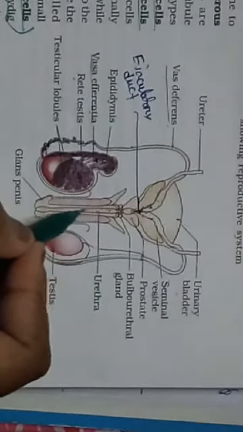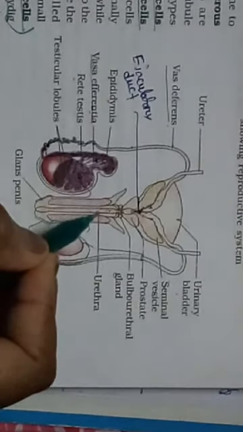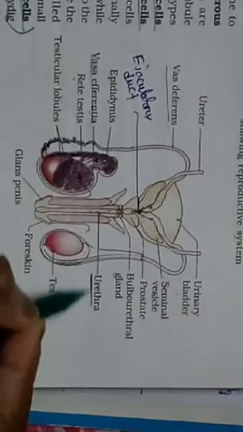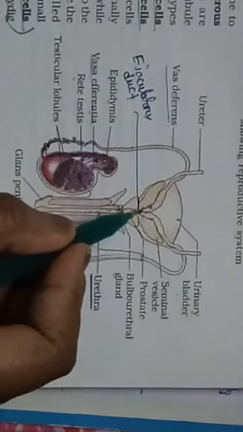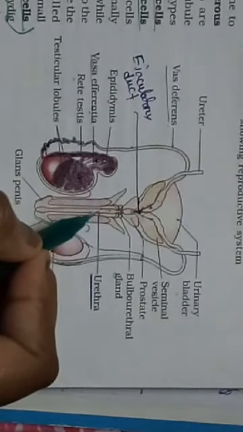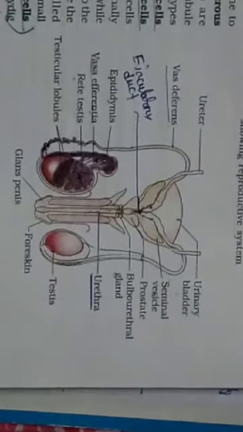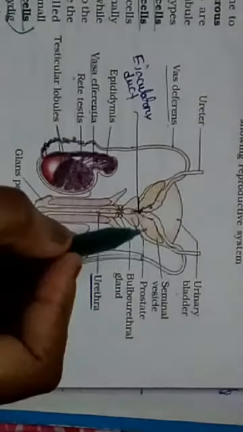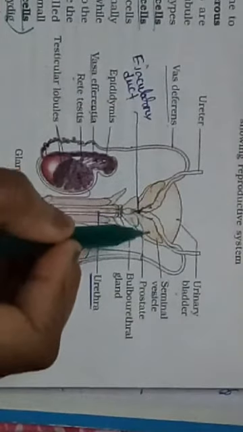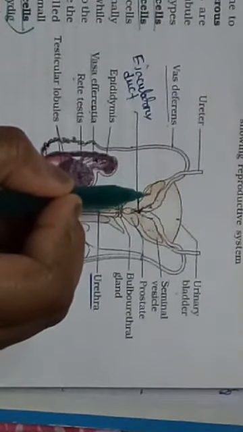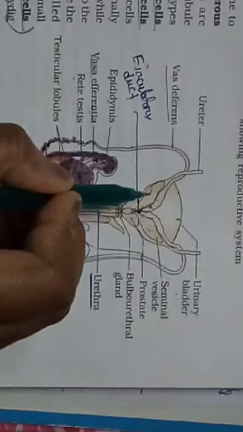This tube-like structure is known as urethra. The ejaculatory duct then opens into the urethra. So these two structures are known as seminal vesicles. What do we mean by seminal vesicle?